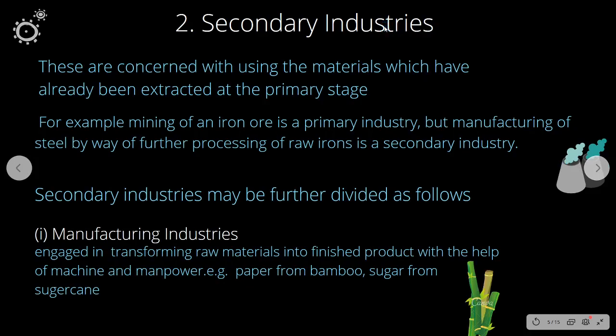Now, secondary industry is concerned with using material which is already taken from the primary industry. Example, mining of iron ore is a primary industry, but manufacturing steel by processing that iron is called secondary industry. So, under primary industry, you have extractive industry.